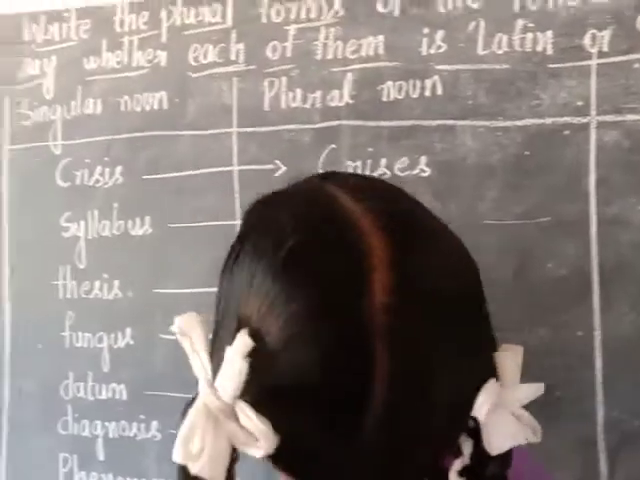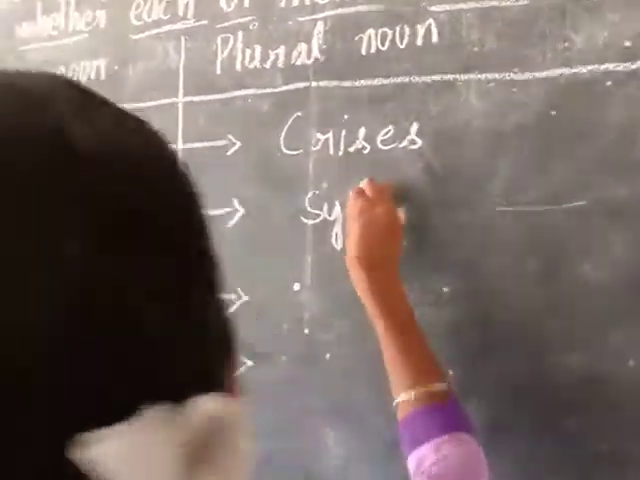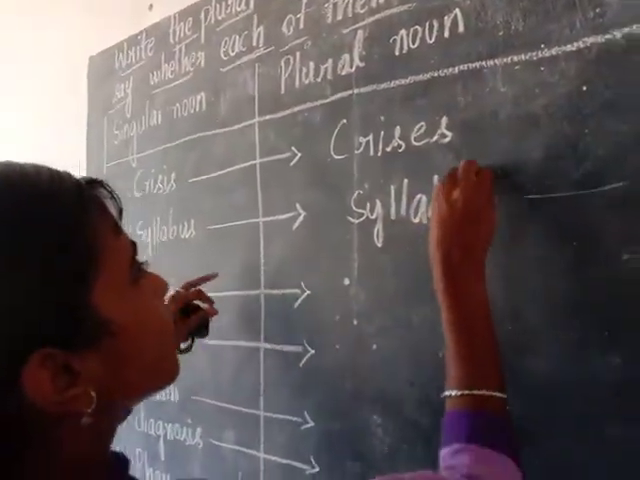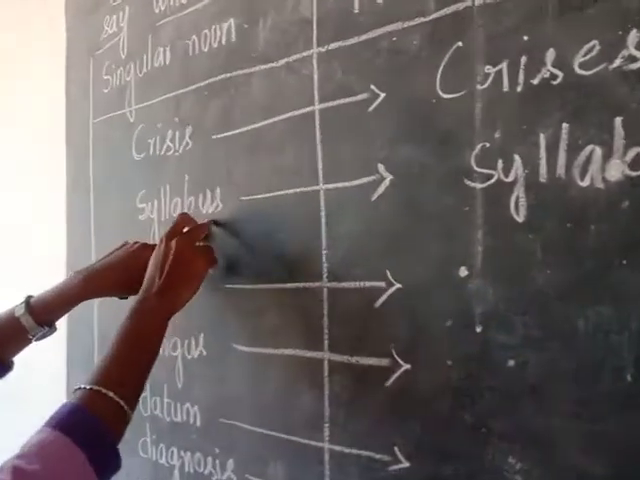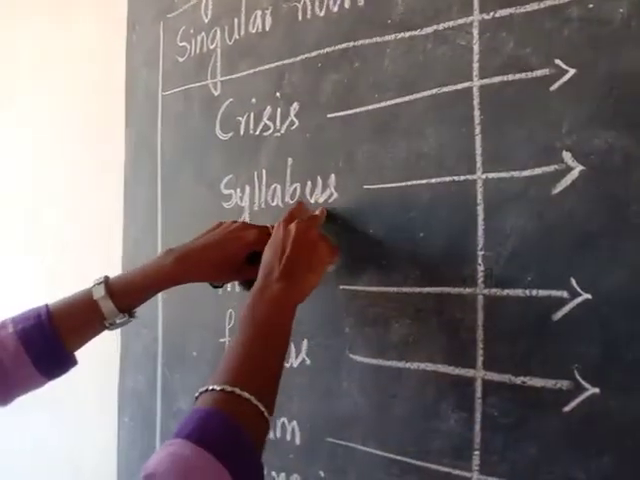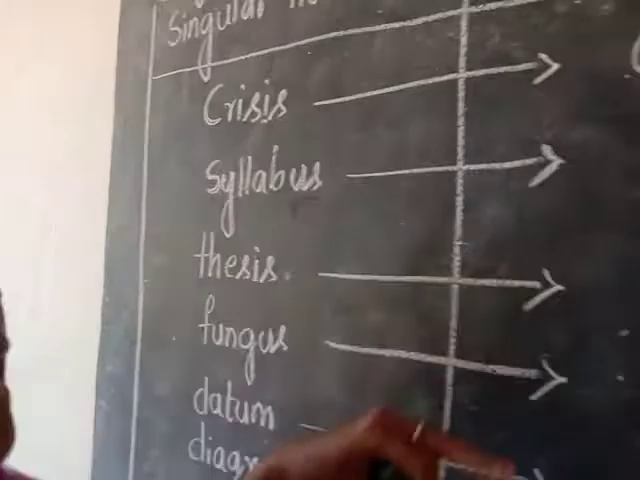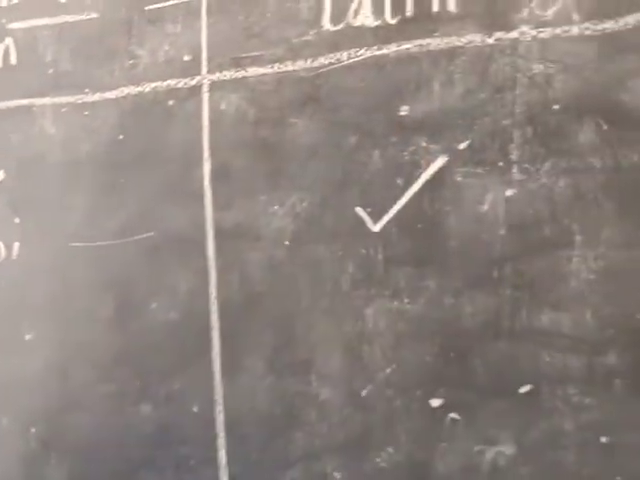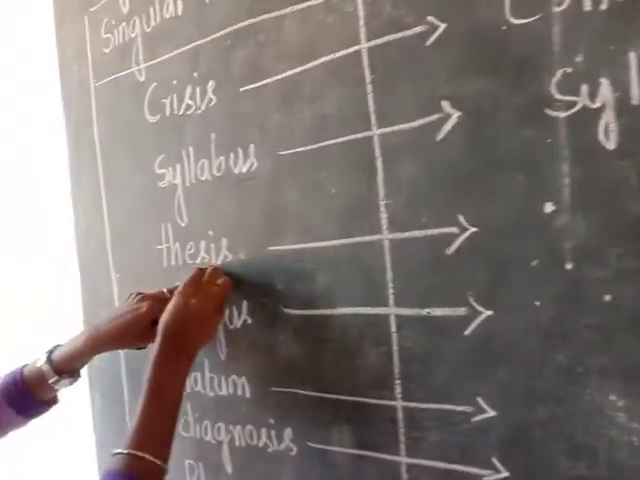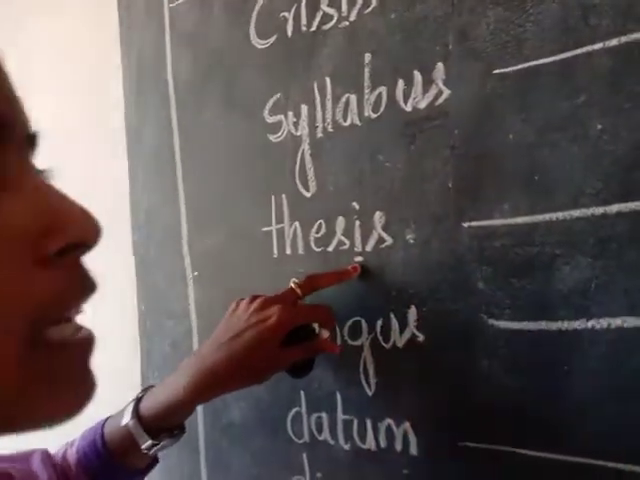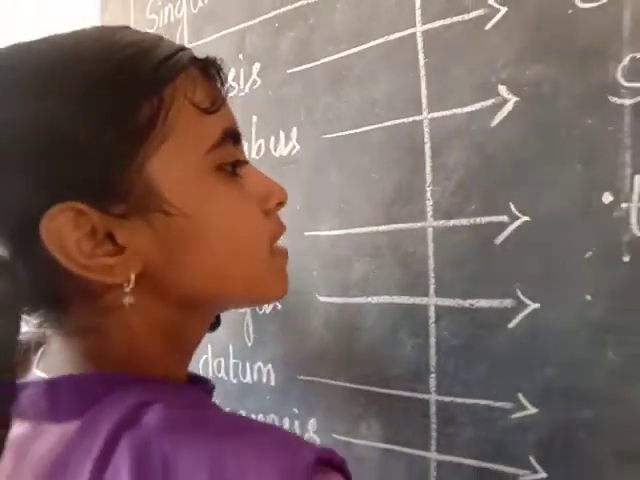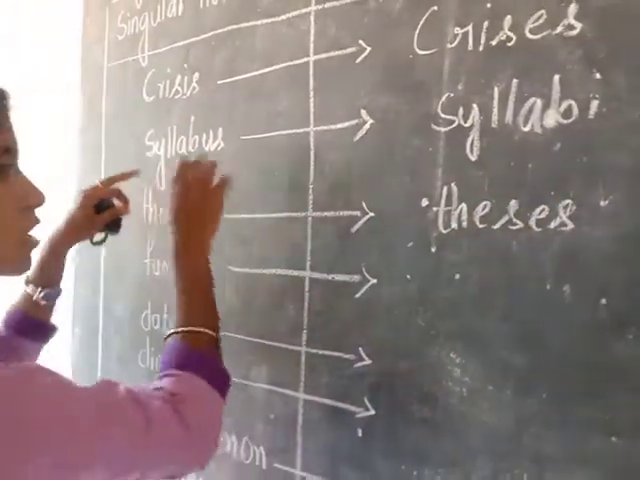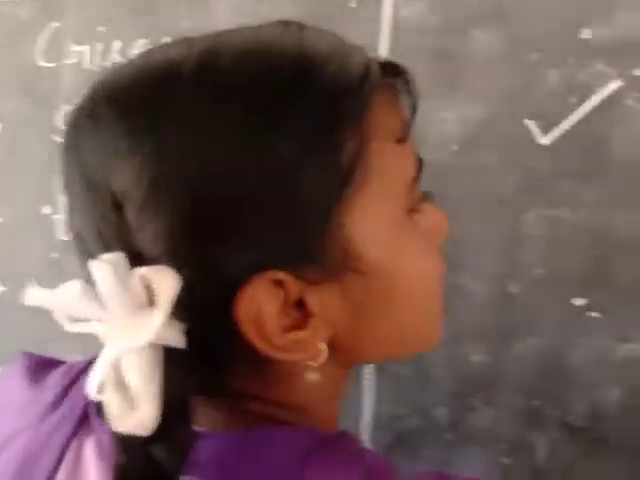And syllabus. We can write it as syllabi. Here the last spelling of syllabus gives us an I in the plural, so it is a Latin word. Thesis. Here they mentioned I. So we can write theses. So the I is changed to E. So this is a Greek word.